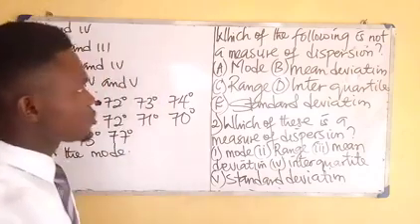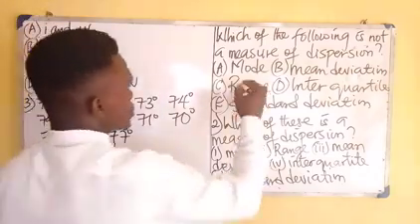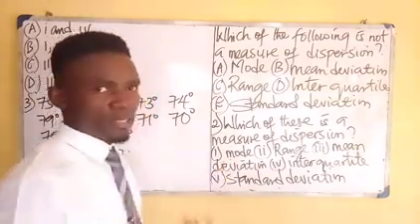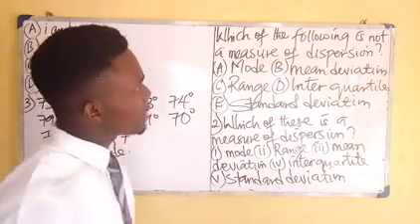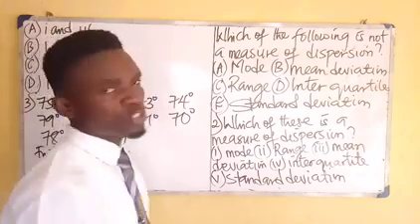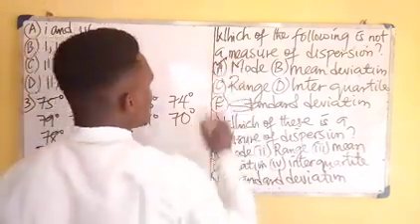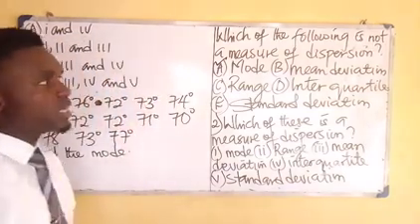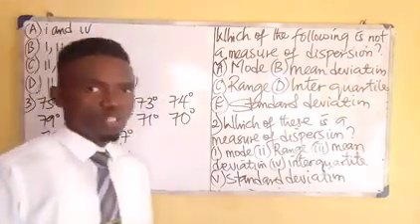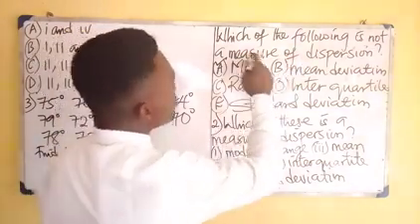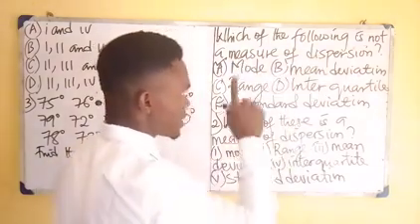The answer to this question is option C, range, but that is wrong. Sorry about that. Range is not the answer. Range is a good example of a measure of dispersion. Therefore, the answer to this question is option A. Mode is not a measure of dispersion. So that is the answer.